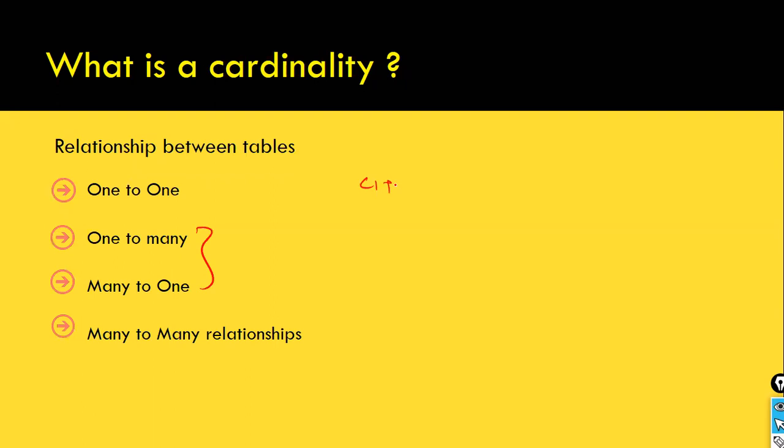Each citizen should hold a single SSN number in the USA. In India, Aadhaar number. An Aadhaar number should be held by a single citizen. Each citizen should hold only one Aadhaar number. This is one-to-one, but in real time, we don't use one-to-one relation much. And one-to-many. What is the example for one-to-many?